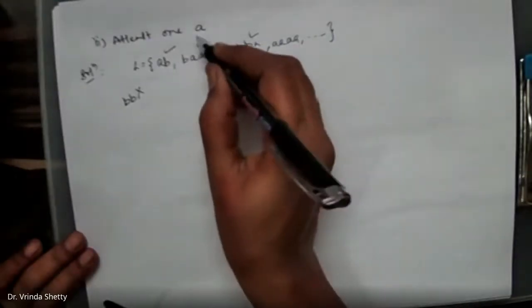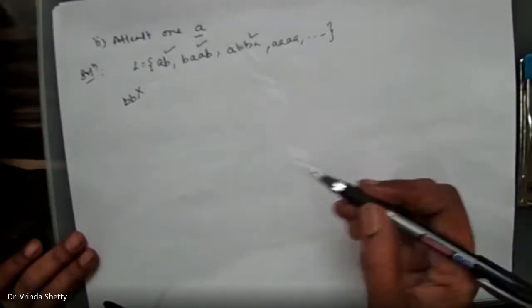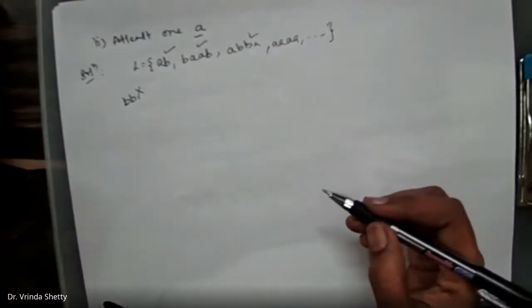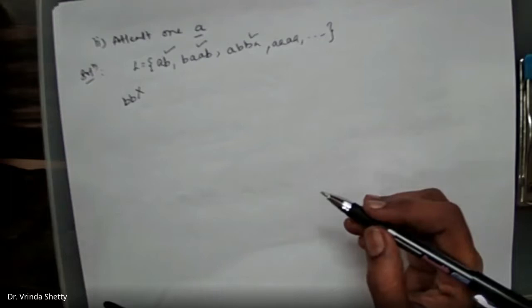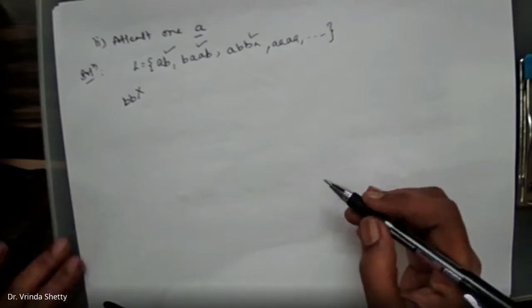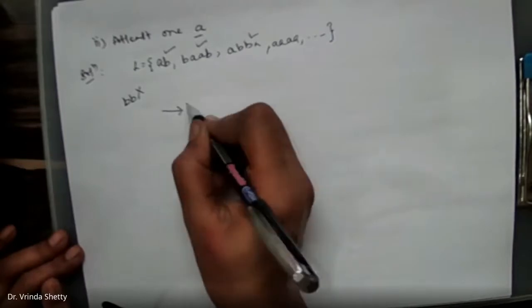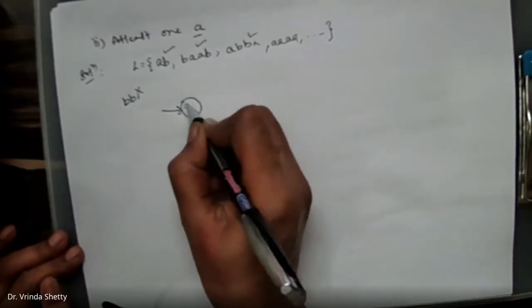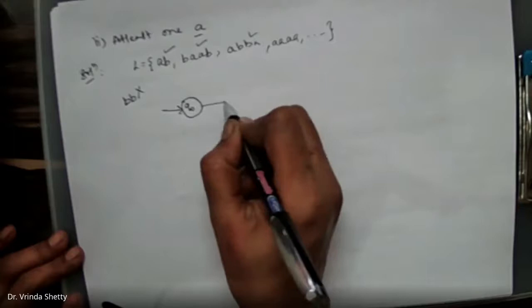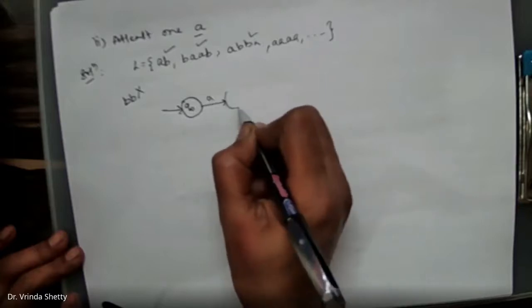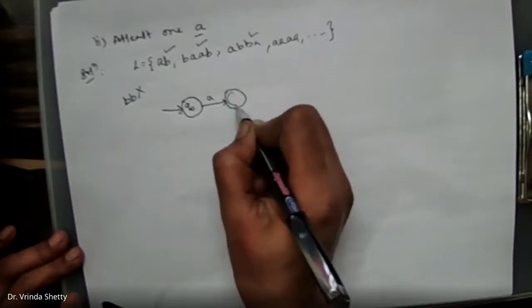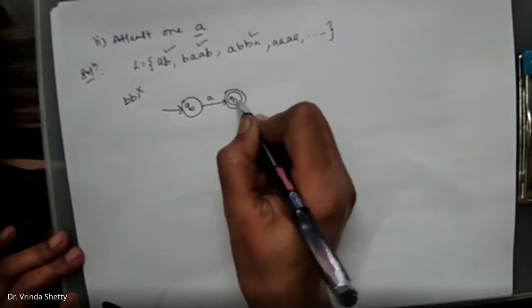As the question says at least one A, the minimum length of the string is one, so the minimum number of states is going to be 2. Start with the start state Q naught; on A, because a minimum of one A is the requirement, go to a final state Q1.